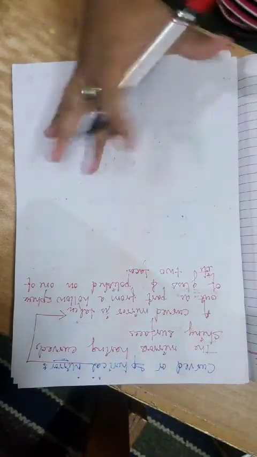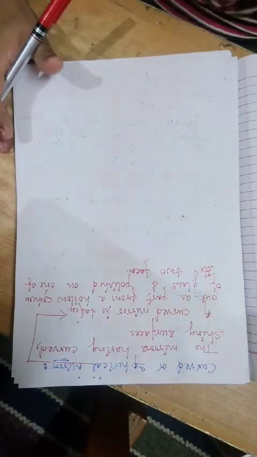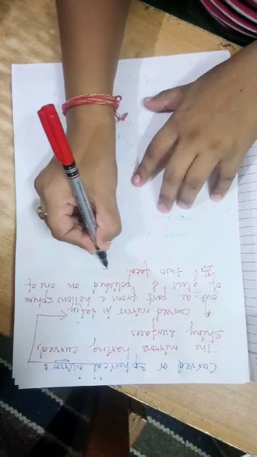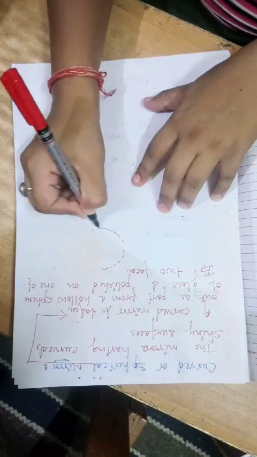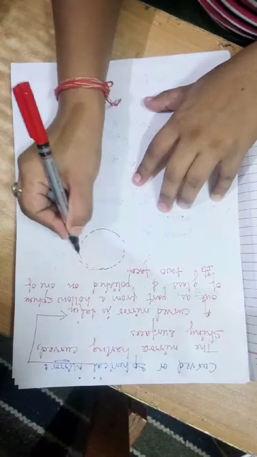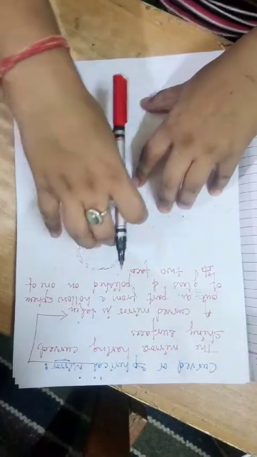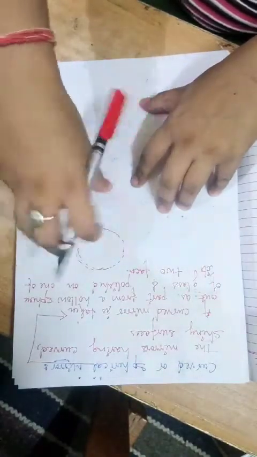So why is it called a spherical mirror? I think it's now quite clear. Let me just explain it in Hindi. Suppose you have a hollow spherical glass, it has a spherical shape.